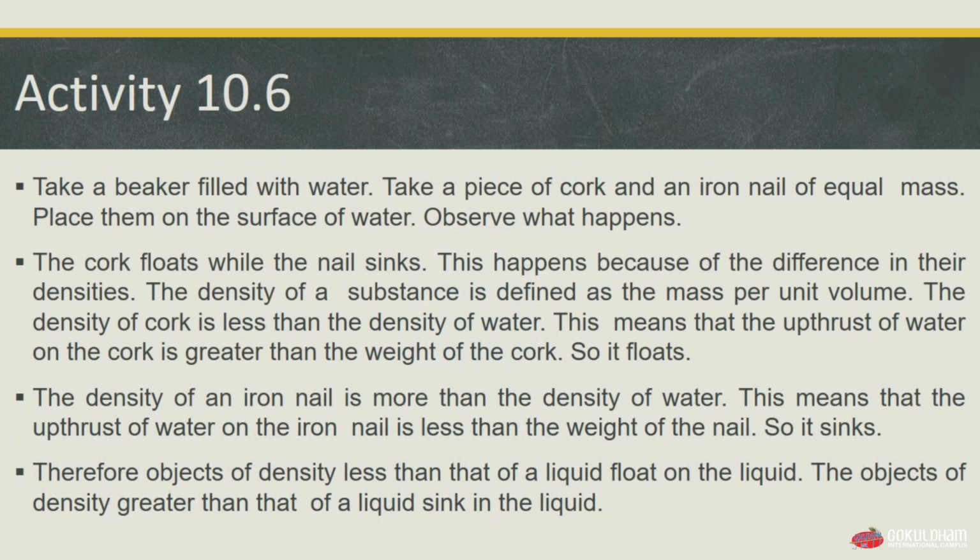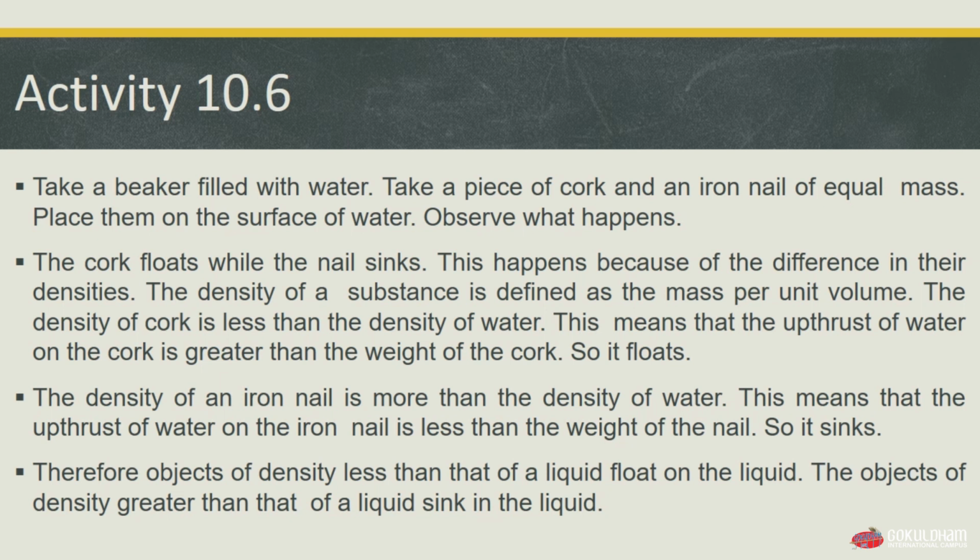We'll see another activity, activity 10.6. According to that activity, take a beaker which is filled with water again. Take a piece of cork and an iron nail of equal mass. Place them on the surface of water. Observe what happens. The cork floats while the nail sinks. This happens because of the difference in the density. We are talking about the figure which we saw previously, in which we take two things, a nail and a cork, and when you put both of these things in the water, the cork will float while the nail will sink, and this happens because of the difference in the densities.